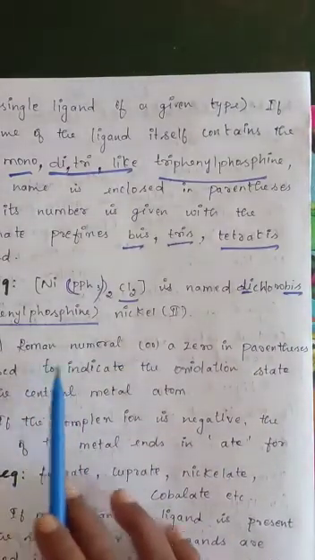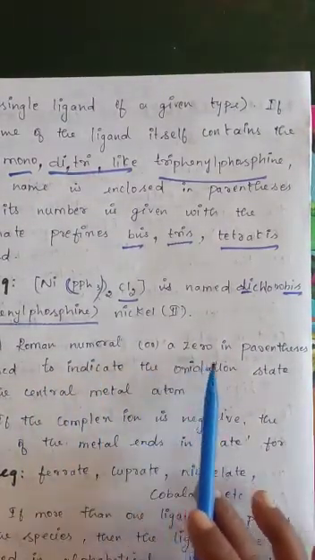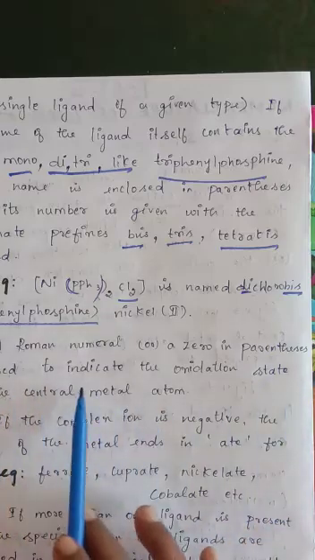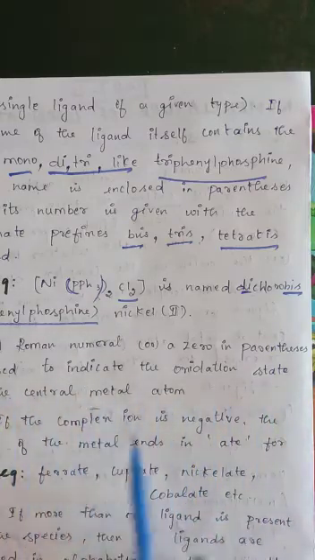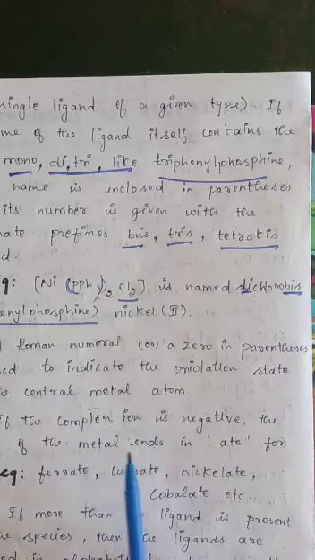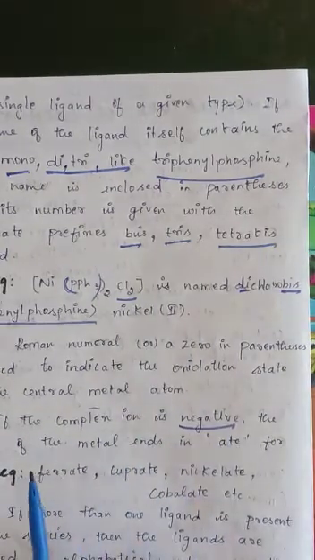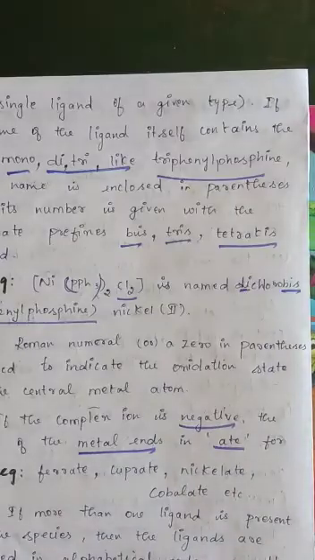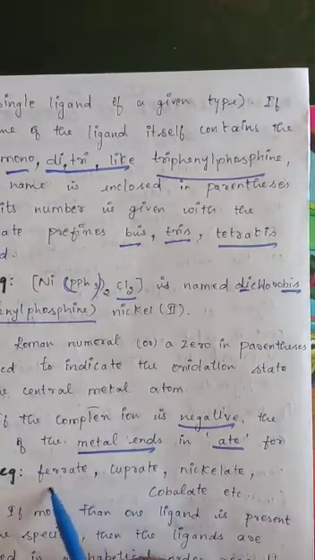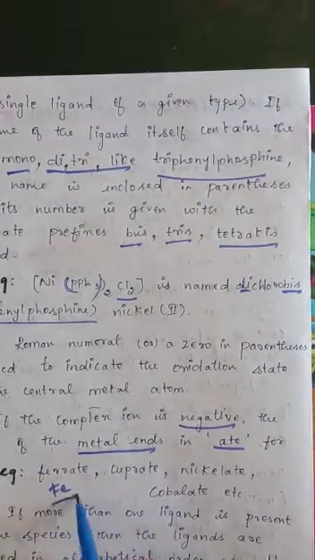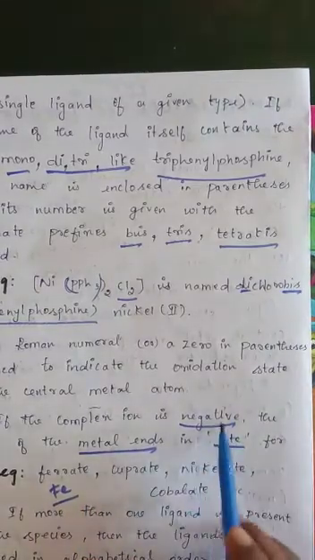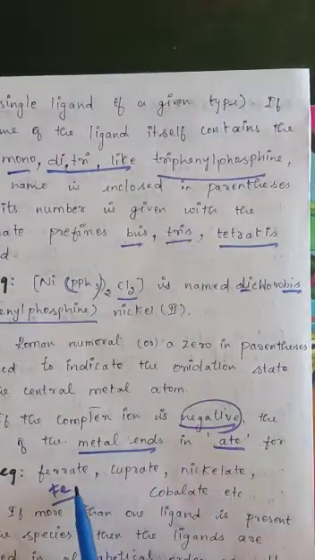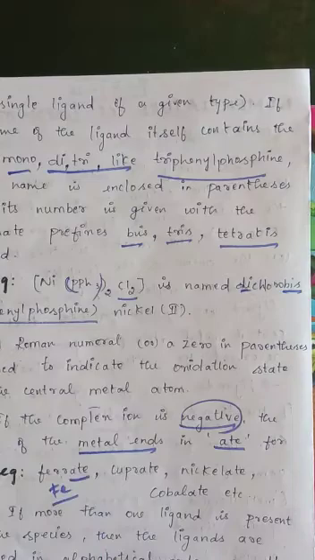A Roman numeral or a 0 in parentheses is used to indicate the oxidation state of the central metal atom. If the complex ion is negative, the name of the metal ends with -ate. Suppose iron: ferrous, ferric. It should not say ferrous or ferric; if the complex is negative, we have to say ferrate, with the suffix -ate.